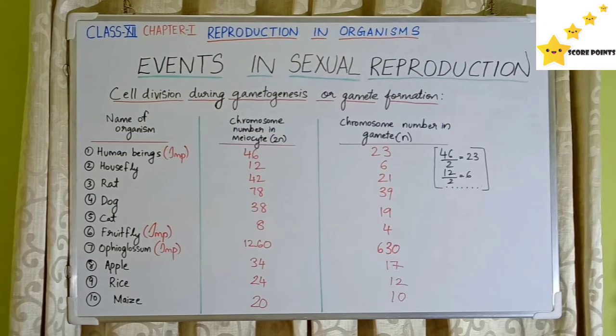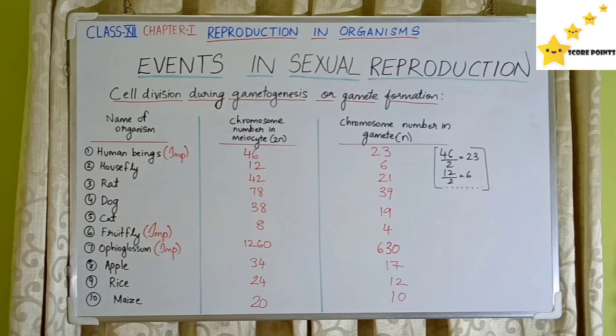Now we can see the tabular representation of some organisms, their chromosome number in meiocyte, that is 2n condition, and chromosome number in gamete. First one is human beings. We have 46 chromosomes, that is 2n condition, chromosome number in meiocyte. In order to find the chromosome number in gamete, we have to divide 46 by 2. So we get 23. Similarly for housefly, meiocyte number is 12. When we divide 12 by 2, we get 6. And for rat, it's 42. 42 divided by 2, we get 21.